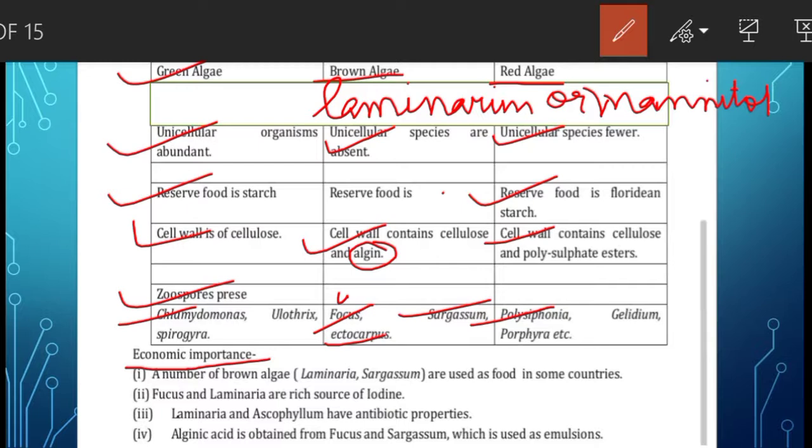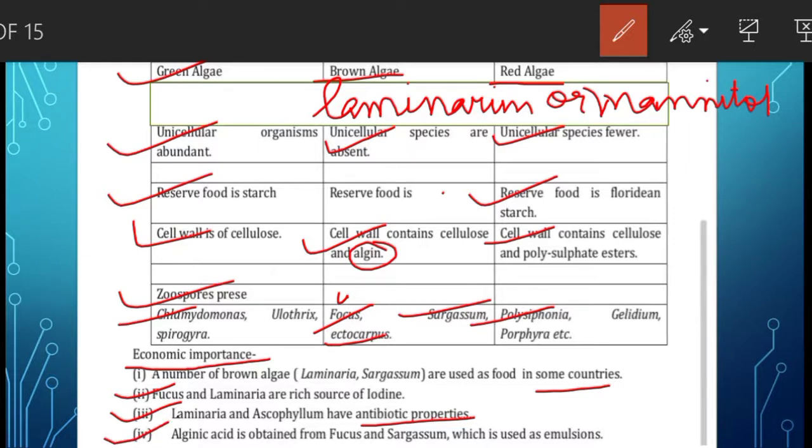Moving to the next topic, that is economic importance. A number of brown algae like Laminaria and Sargassum are used as food in some of the countries. They are used as food supplements in some of the countries. Then Fucus and Laminaria are a rich source of iodine. Laminaria and Ascophyllum have antibiotic properties, which means they can destroy bacteria.